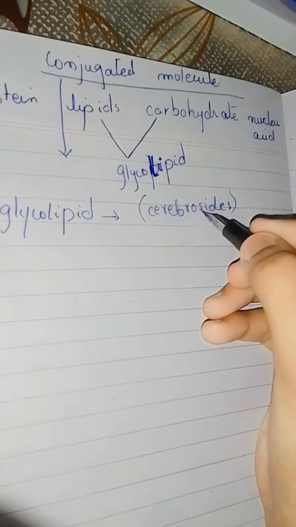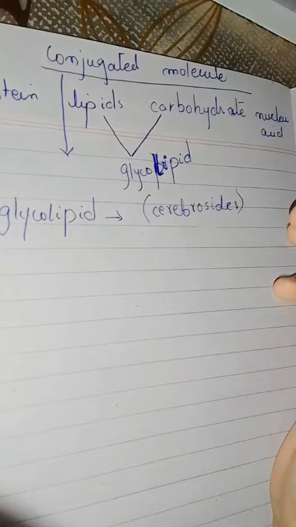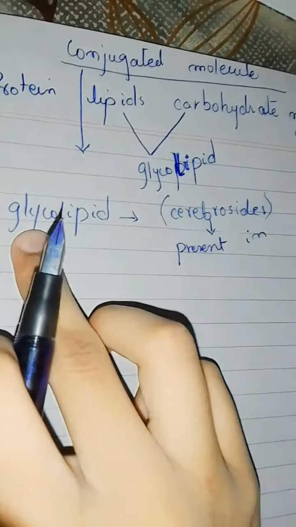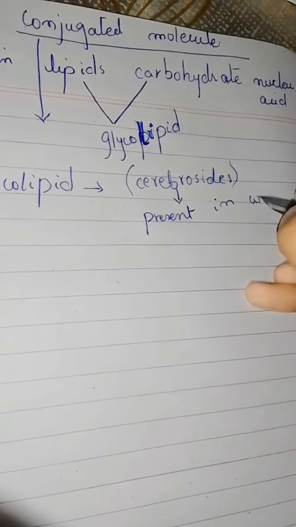Why is it known so? Because the word cerebroside comes from the brain. These glycolipids are present in the white matter of the brain and the myelin sheath of the nerve fiber.